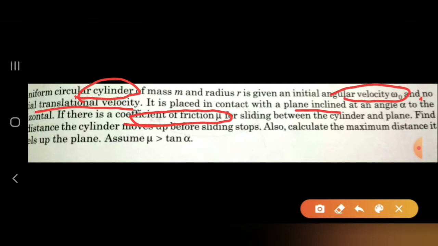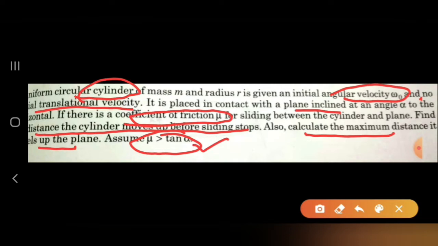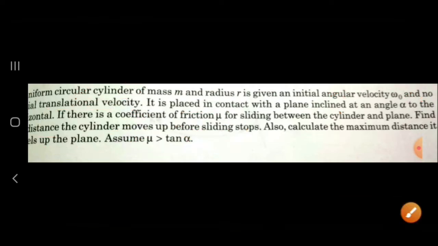There are two questions being asked. First, find the distance before sliding stops. Second, calculate the maximum distance along the plane traveled by the cylinder. And the condition given is that mu is greater than tan alpha. From this information itself, we get a lot of information, so we'll be solving this problem and discussing how to approach it.